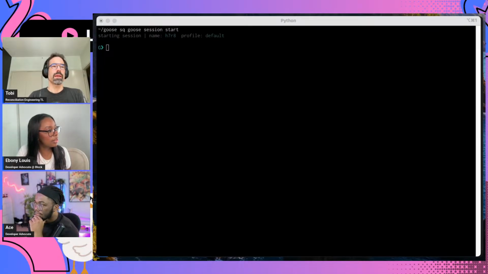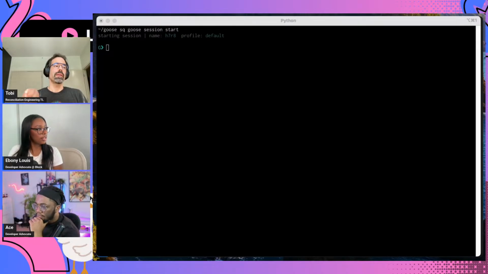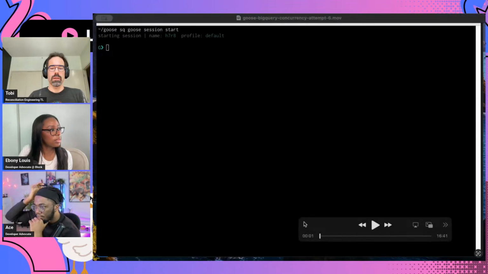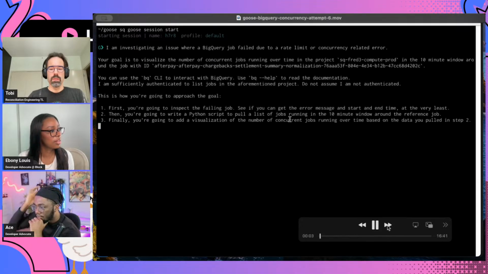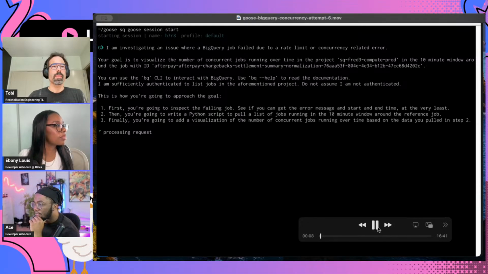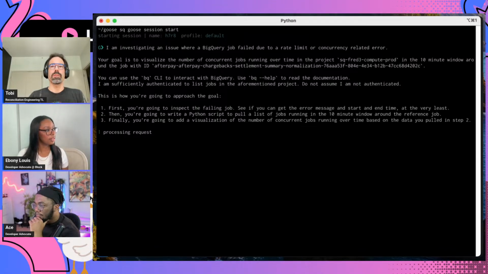So I wanted to see, can I get Goose to give me a visualization of how many jobs are running at the same time to sort of validate this hypothesis. So let's see how I approach that. I started out by basically explaining this problem the way I did now. I took a specific job that failed and gave it the job ID, hoping that it would be able to look up that job ID using the tools available on my laptop.